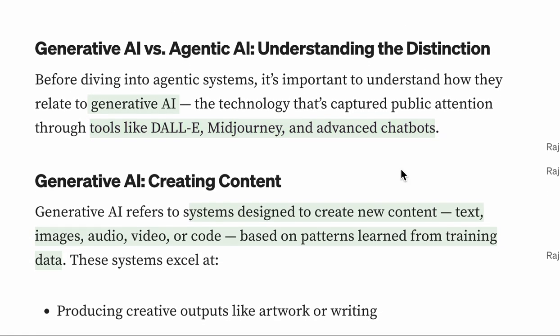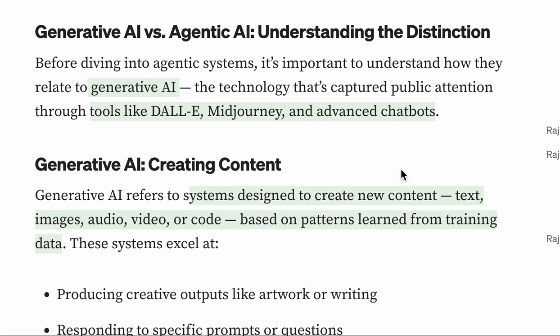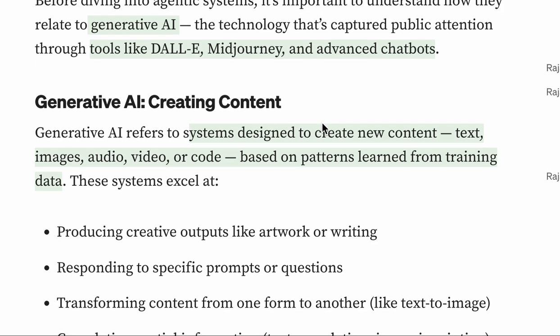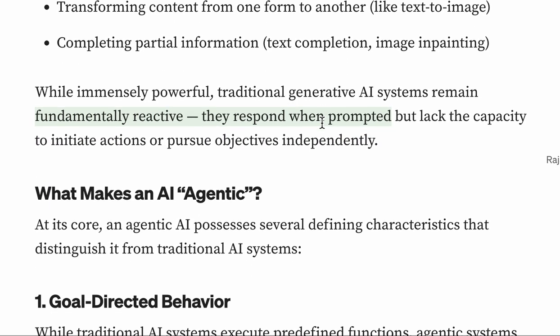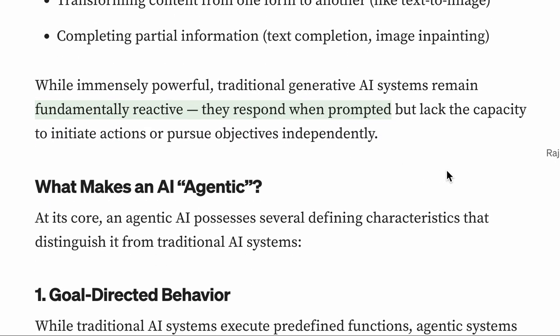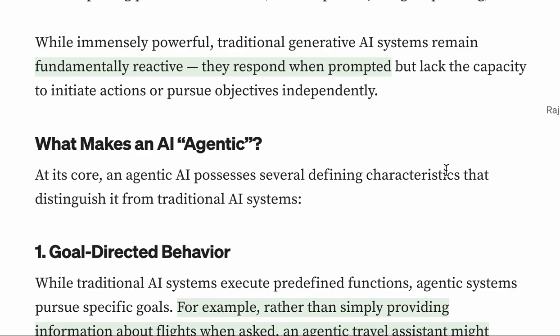So if you think about it, we already have generative AI like ChatGPT, DALL-E, Midjourney, and all that stuff, and there's agentic AI. What is the difference between these two? Generative AI is basically a system designed to create new content from, for example, text, images, audio, video, or code. It's based on the patterns learned from training data. While agentic AI can do everything with adaptability, for example, goal-directed behavior.